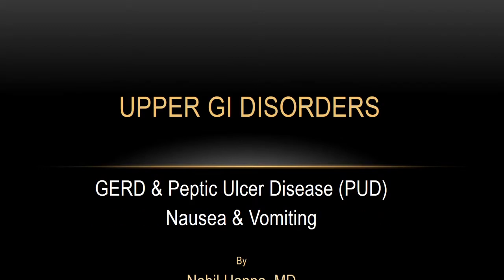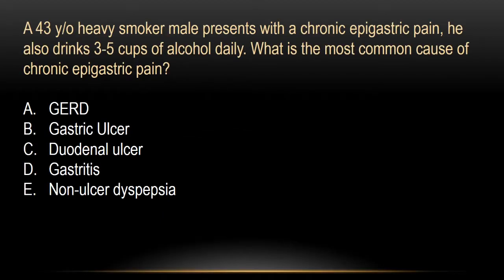A 43-year-old heavy smoker male presents with chronic epigastric pain and also drinks 3 to 5 cups of alcohol daily. What is the most common cause of chronic epigastric pain? Chronic epigastric pain, a very common complaint. And as you see, any one of these 5 choices could be the cause of chronic epigastric pain.